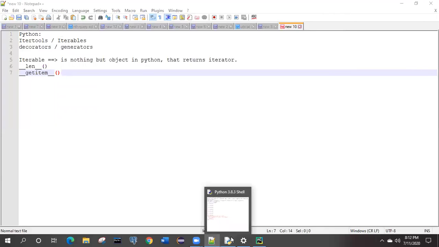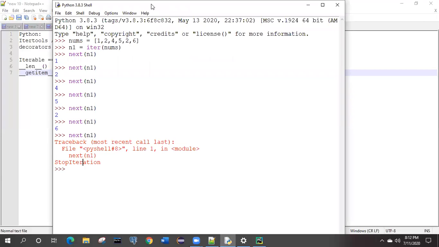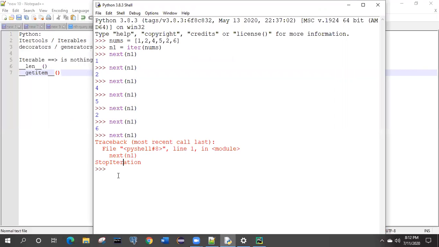Let me show you these two. It will be helpful to understand. So we have n1, already available as the iterator. Now if you press dot, it should give you the available methods. If you see: class, delattr, dir, doc, eq, format, getattribute, like this.